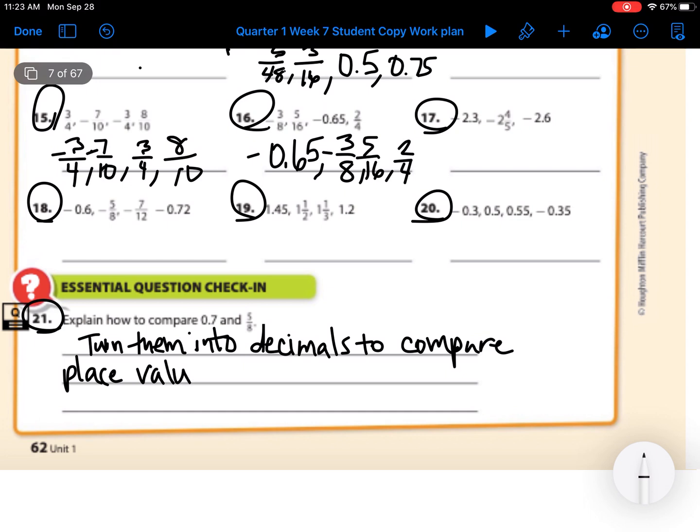So how I'm going to do that is 0.7 is already done. And you can add a million zeros behind it if you want. It's still 0.7 or 70/100.